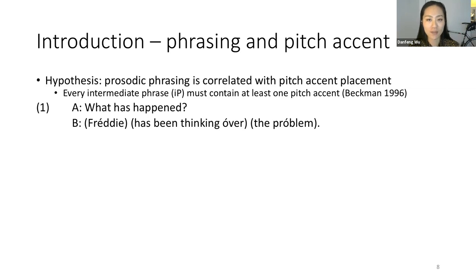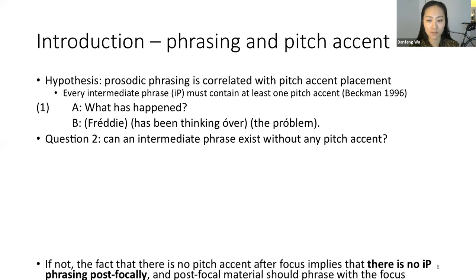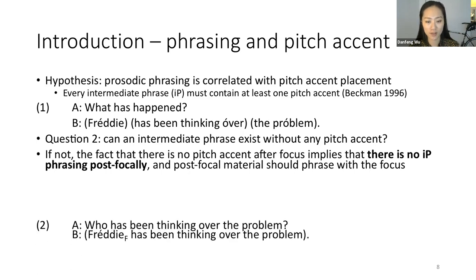So the parentheses indicate intermediate phrase boundaries. Then the second research question we can ask is, can an intermediate phrase exist without any pitch accent? That is, is Beckman right? If she is right, then the fact that there is no pitch accent after focus implies that there is no intermediate phrasing post-focally, and post-focal material should phrase with the focus.